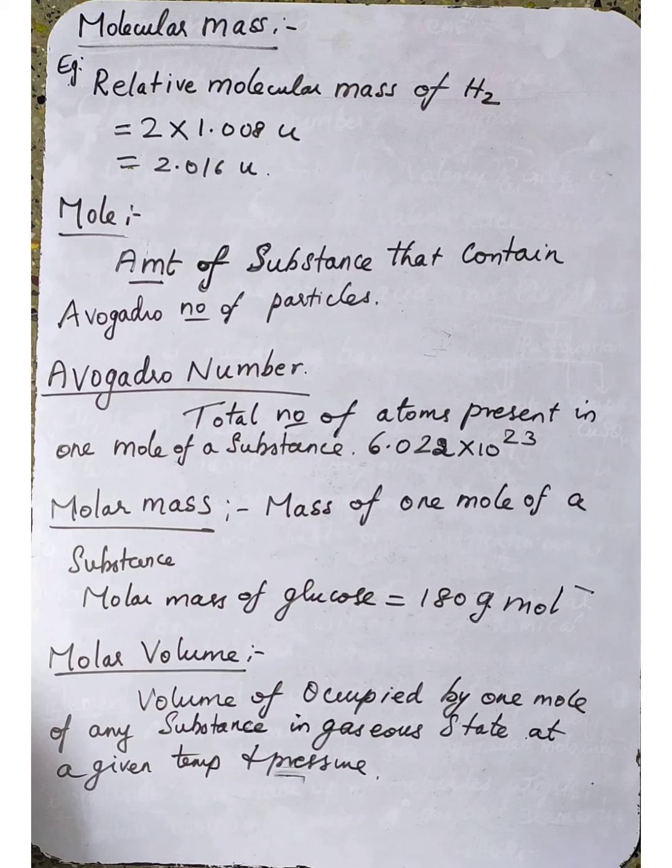So at STP 22.7 liter, SATP, that is nothing but standard atmospheric temperature and pressure. What is the molar volume of any gas? 22.4 liter. And at 298 Kelvin, that is nothing but room temperature 25 degree Celsius. How we will convert degree Celsius into Kelvin? Degree Celsius value plus 273 equal to what? Kelvin. Understood? So 25 plus 273 will be equal to 298 Kelvin and 1 atmospheric pressure. What is the molar volume value? Nothing but 24.5 liter.